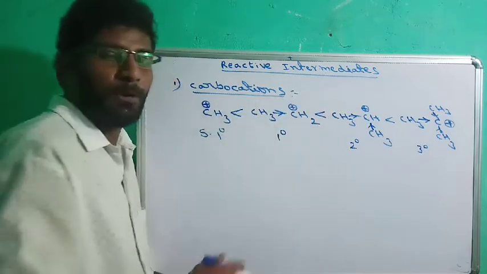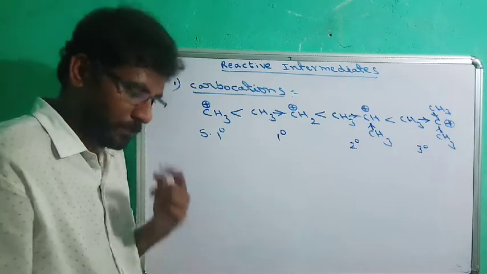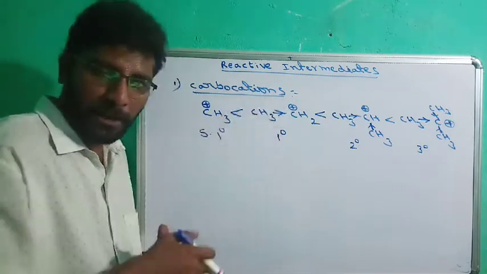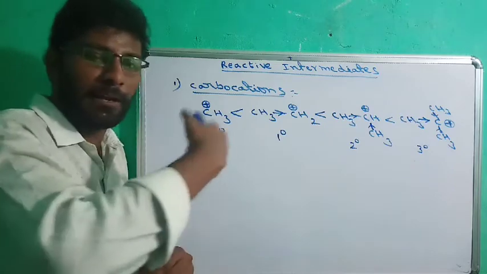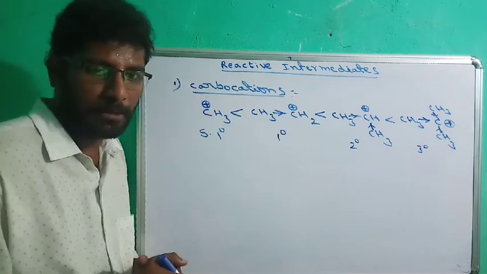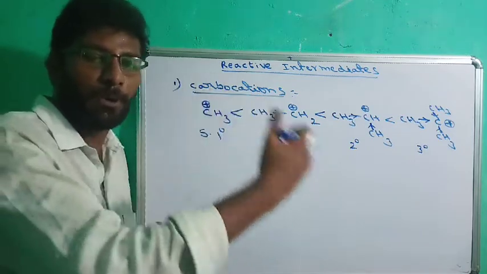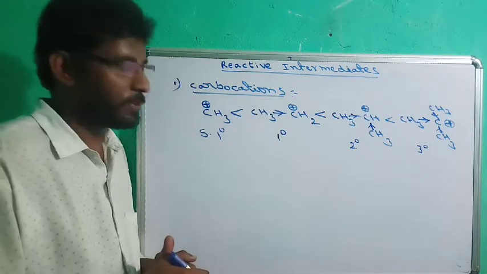This is only applicable to alkyl groups. However, if a benzene ring is adjacent to the carbocation, or an alkene is adjacent to the carbocation, there is a possibility of resonance and the stability of the carbocation will be further increased.